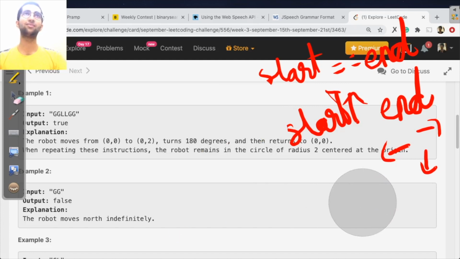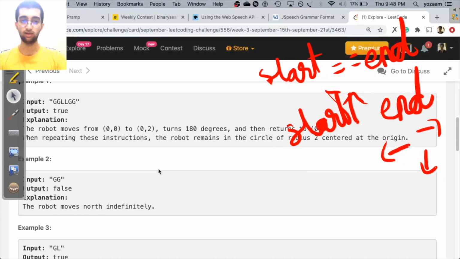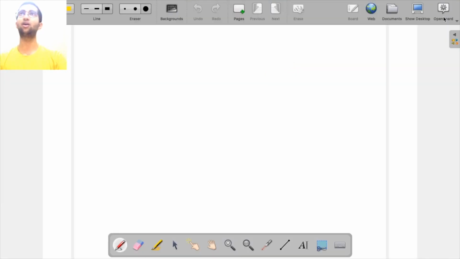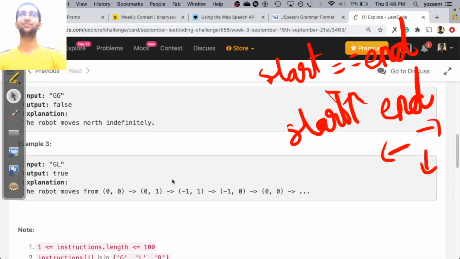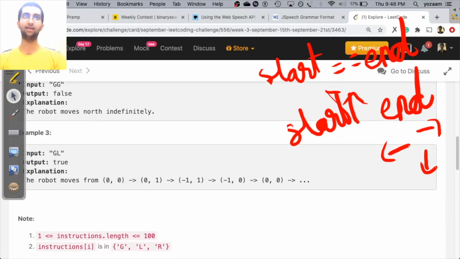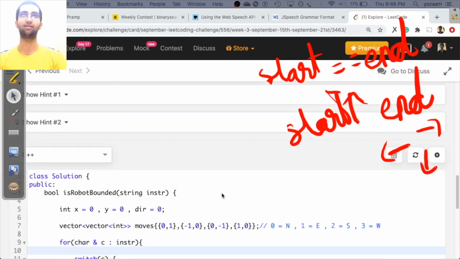It's easy to code this. It's an implementation problem. Let me show you how. Here we go. Given these are the example cases. In this example case, he starts at 0, 0 and ends at 0, 0. So that's why it's a circle.